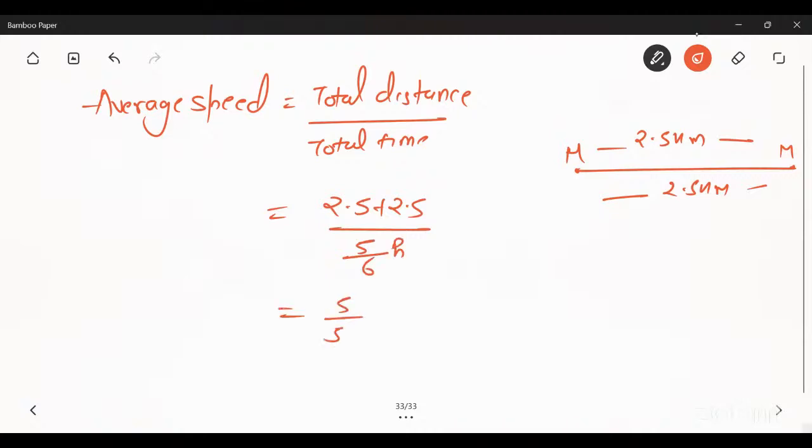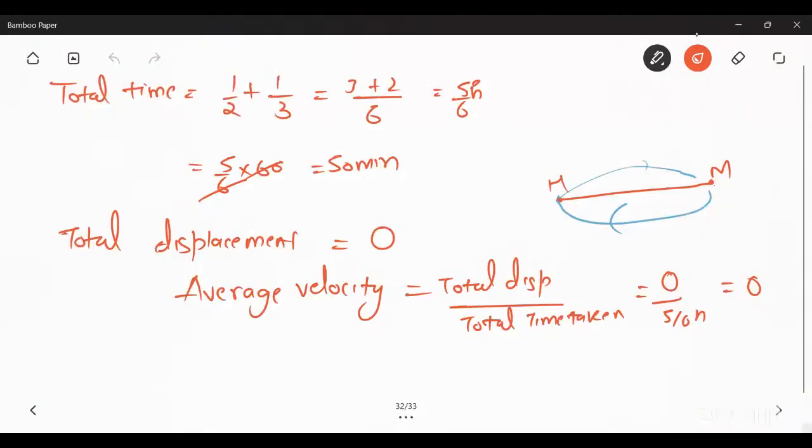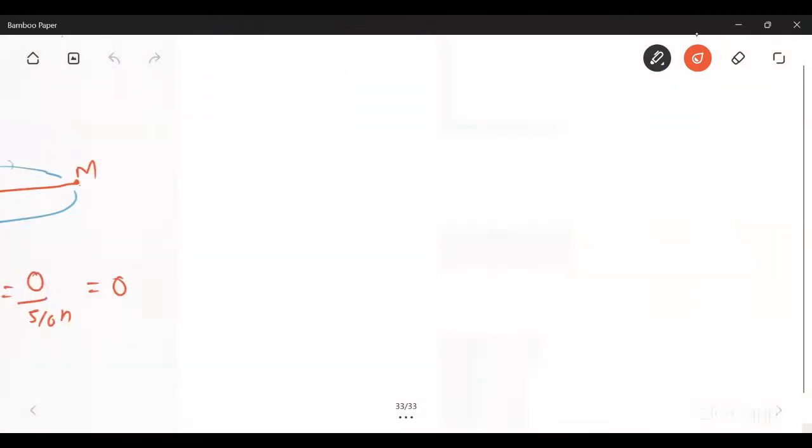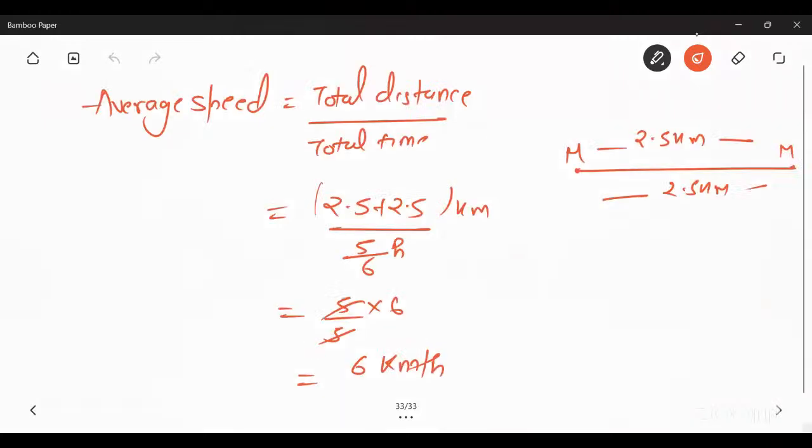So the average speed will be 6 kilometer per hour. Average velocity will be 0, and average speed will be 6 kilometer per hour.